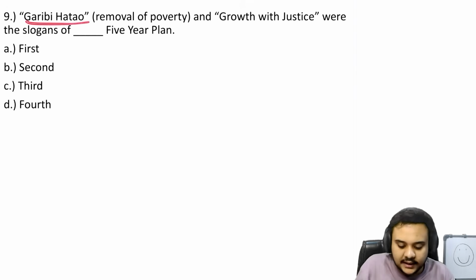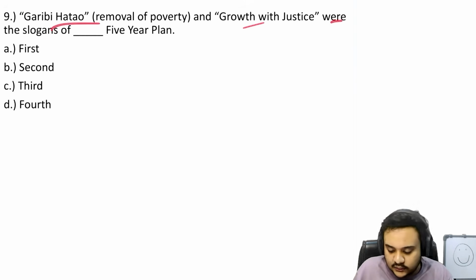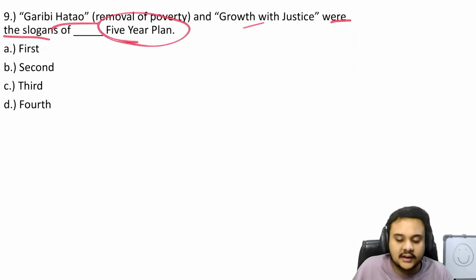So obviously Garibi Hatao, I mean, you don't even have to look at anything else. So let us just read it anyway. Garibi Hatao and growth with justice were the slogans of which 5 year plan?